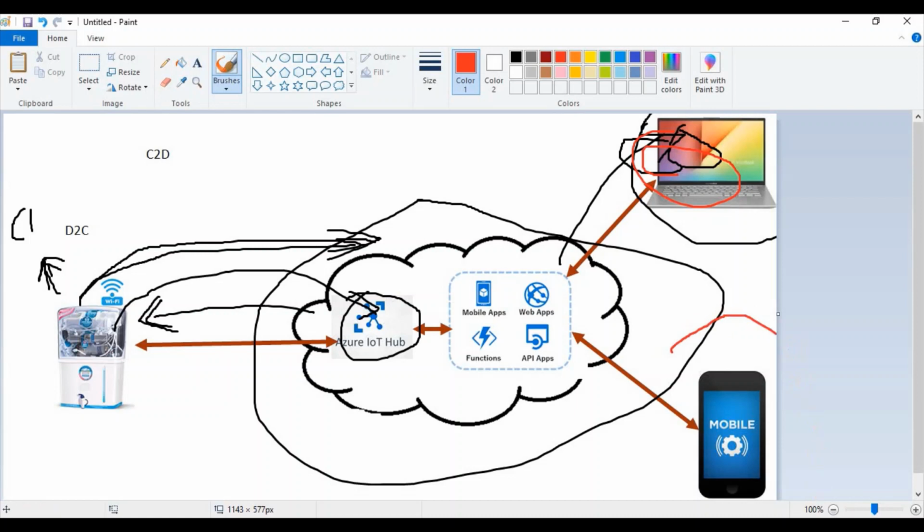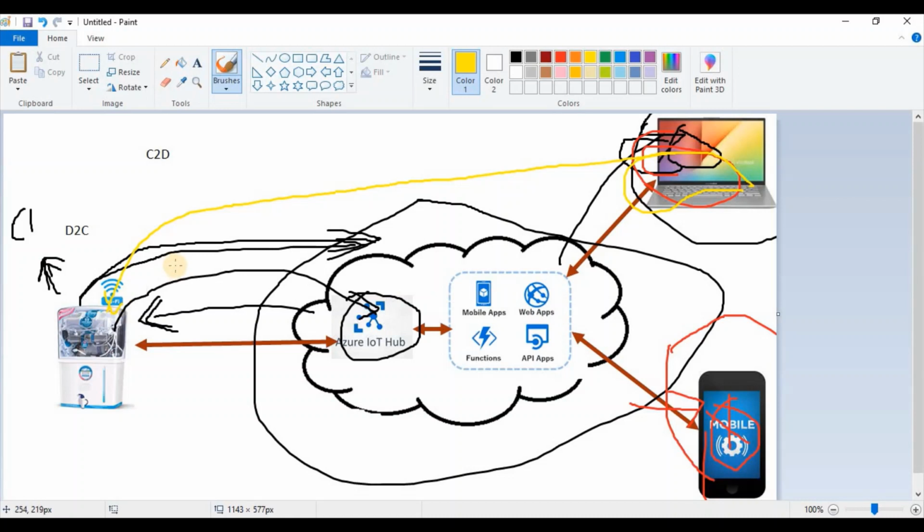And this is the customer. Now the customer can track the usage, how much water he has consumed, what is the bill, how much bill he needs to pay. All the information that is beneficial to the customer can be tracked from his smartphone, and all the information required to make this water purifier function smoothly can be collected by the company or vendor, and based on that he can take some decisions.